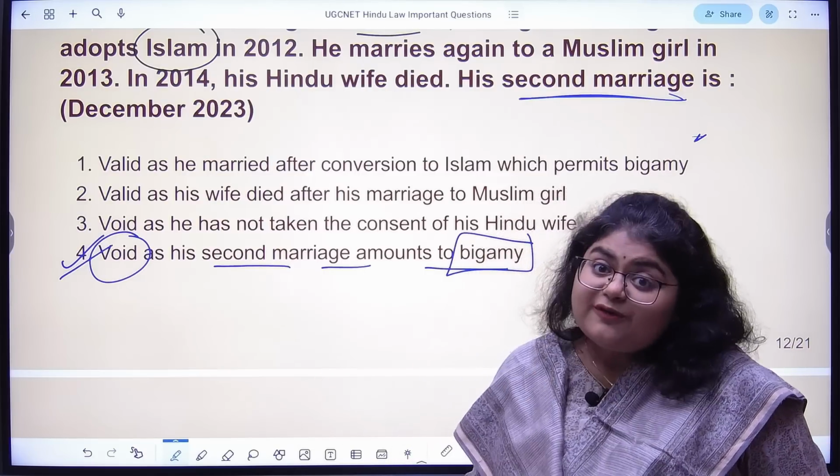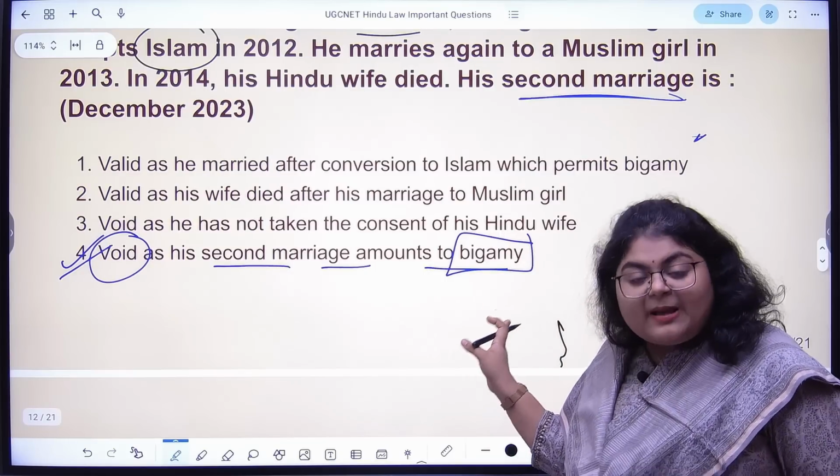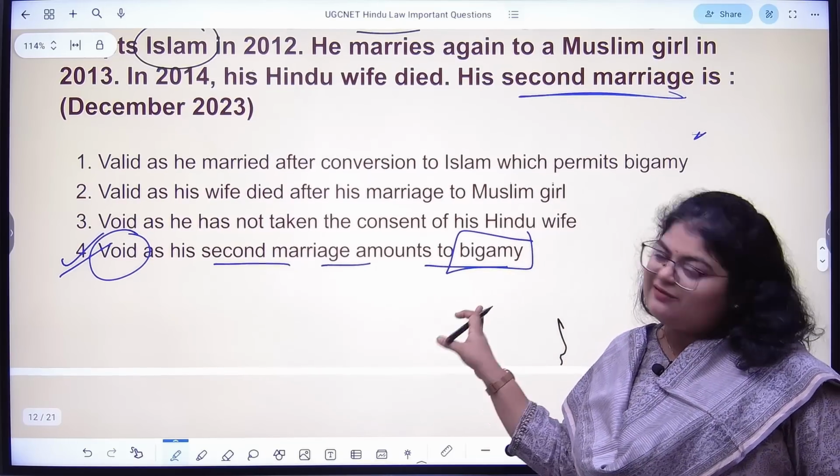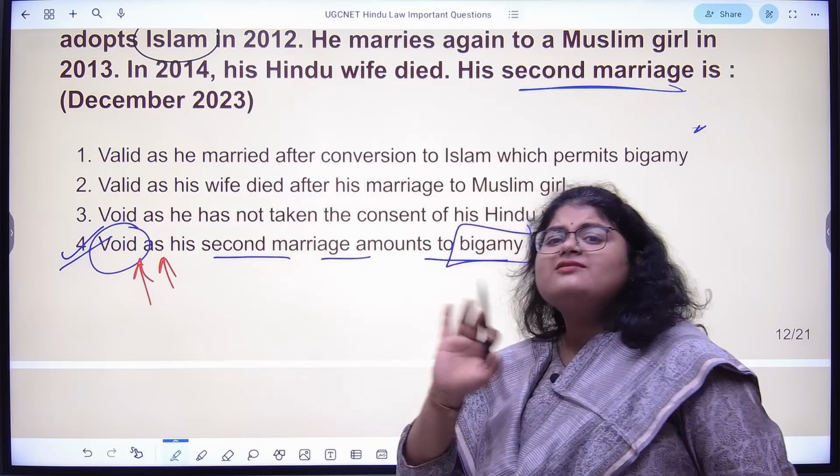So at the time of the marriage, the first wife is alive. You did not divorce her. She's not dead. But still you went ahead and you got your second wife. So that second marriage is a void marriage. That is very, very clear in law.